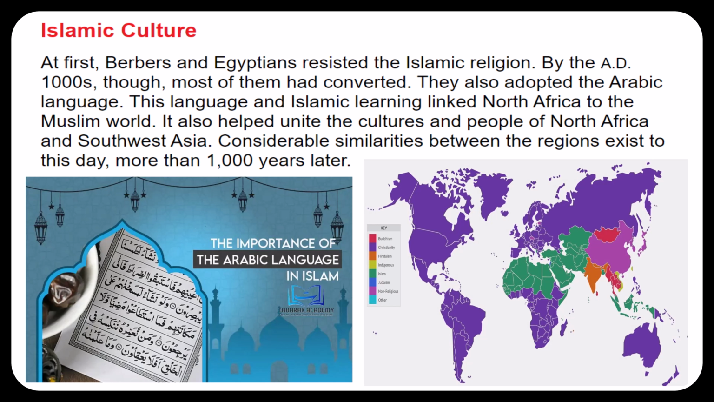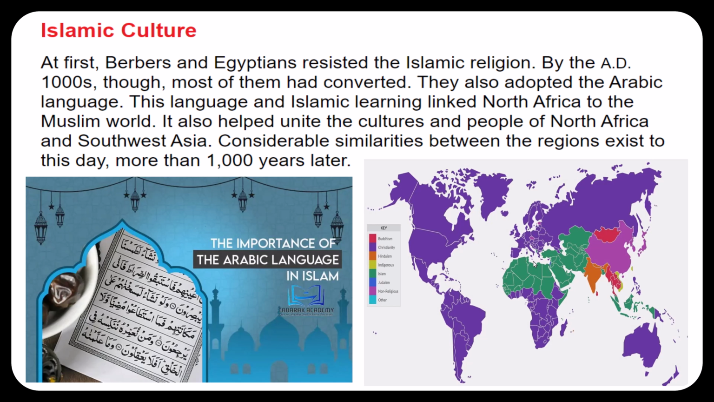Islamic culture. At first, Berbers and Egyptians resisted this Islamic religion. By the AD 1000s, though, most of them had converted. They also adopted the Arabic language. This language and Islamic learning linked North Africa to the Muslim world. It also helped unite the cultures and people of North Africa and Southwest Asia. Considerable similarities between the regions exist to this day, more than 1,000 years later. And if you look at this map, you can see how Islam changed that part of the world.